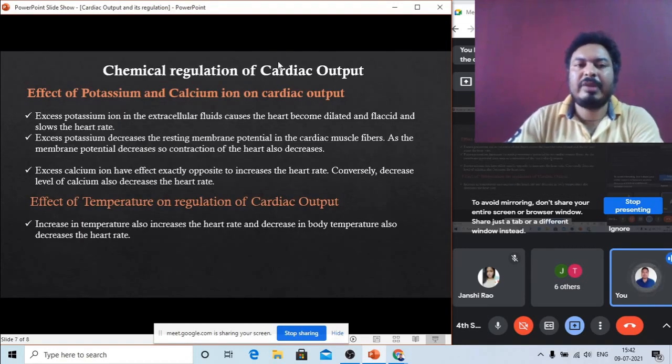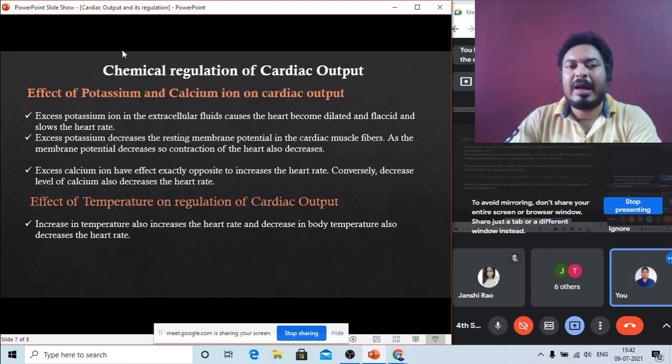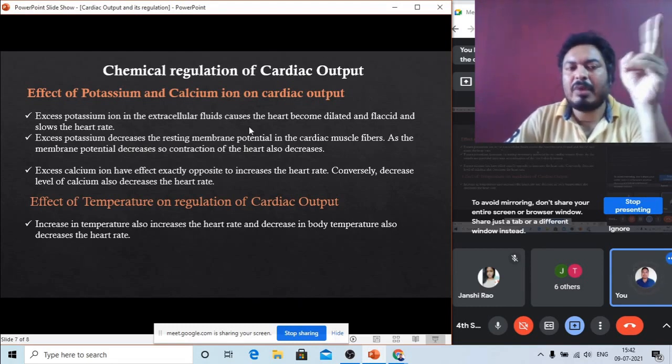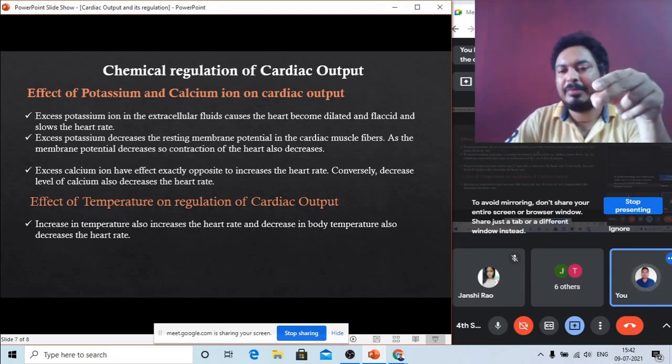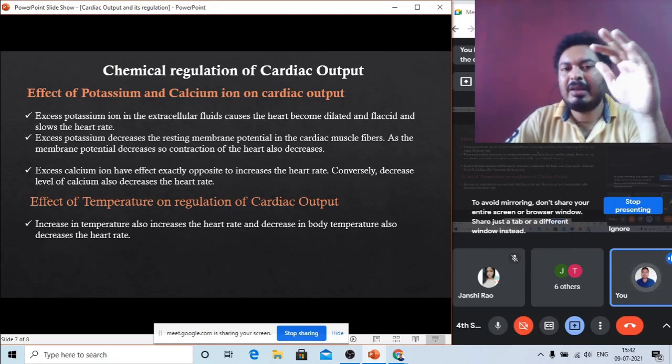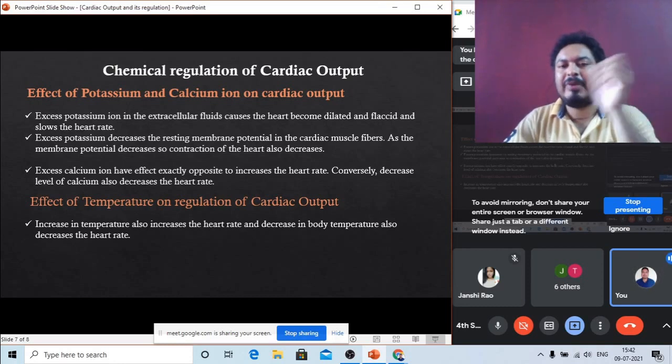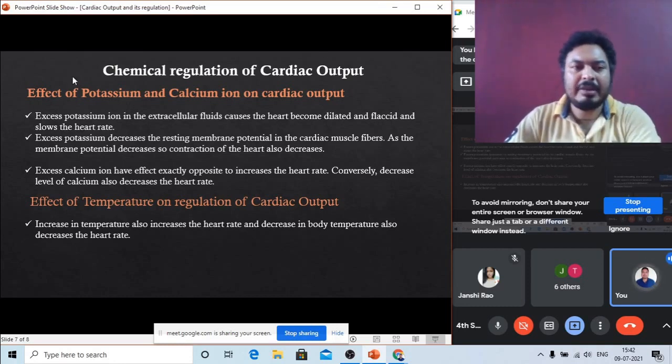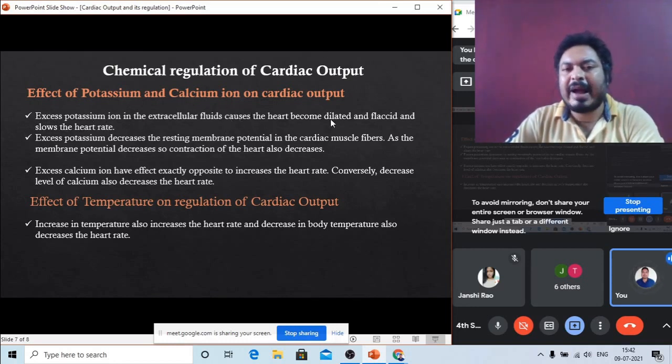Next you can see chemical regulation: how different chemicals regulate the heartbeat. Basically two important chemicals are there. One is potassium and one is calcium. Calcium and potassium can also regulate the cardiac output. How do they regulate it? You can see, excess potassium ion in the extracellular fluid causes the heart to become dilated and flaccid and slows the heart rate.